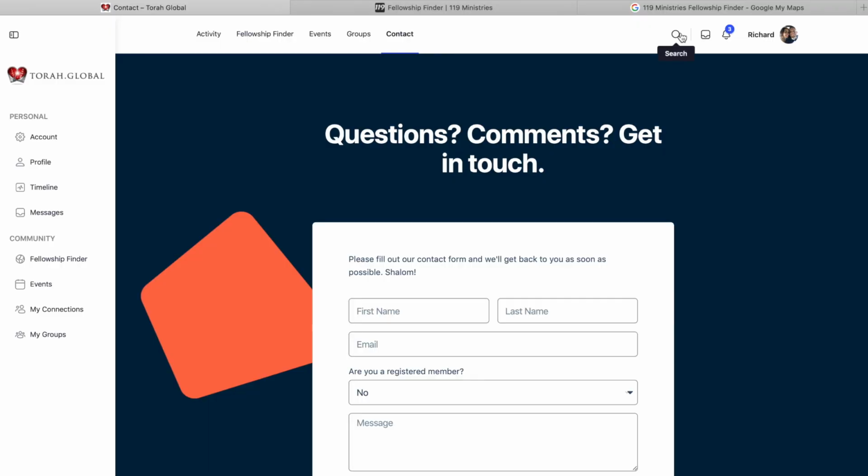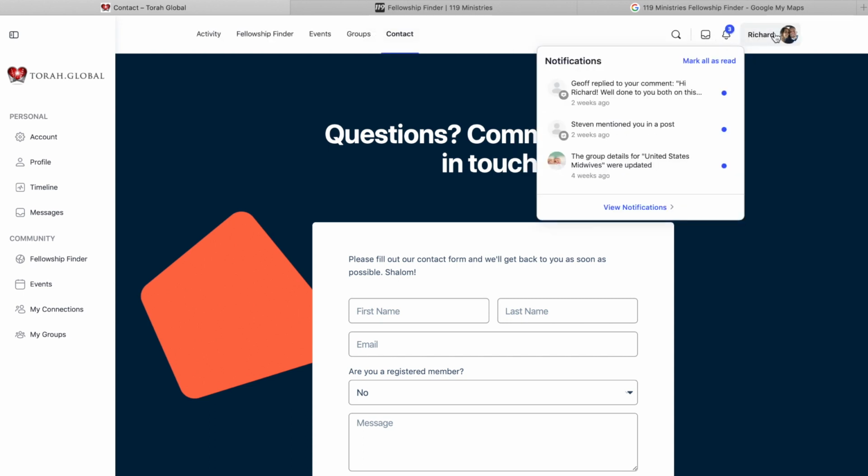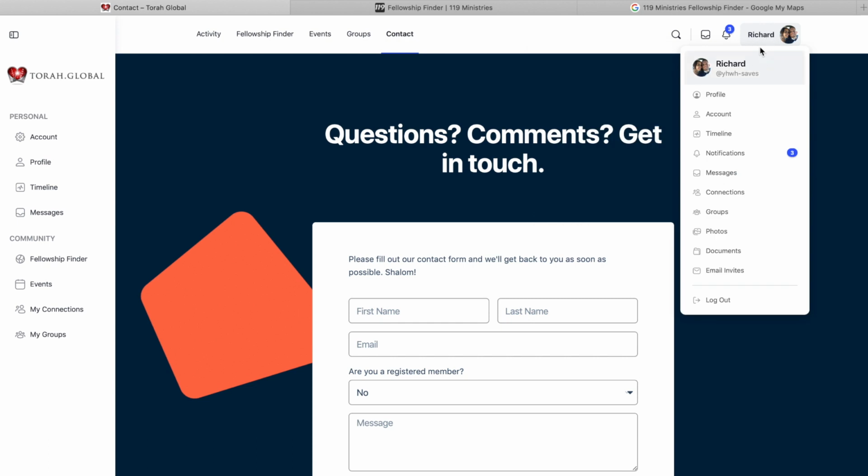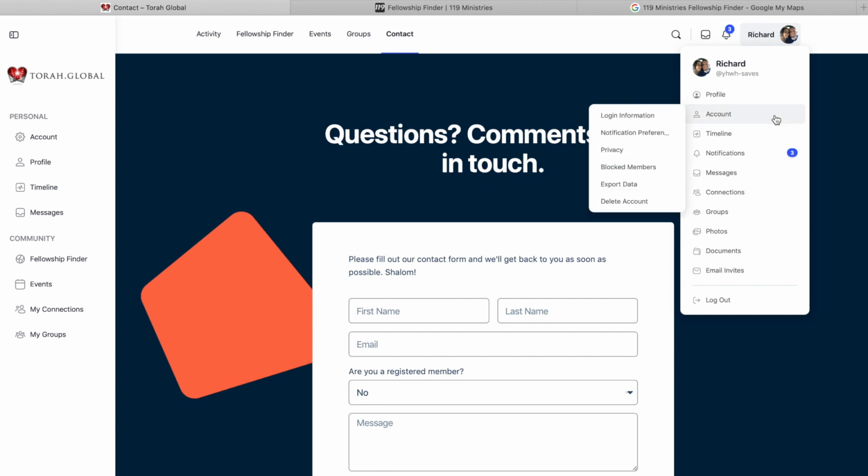So I've been striving for something meaningful to do with my time, and hopefully this is meaningful to others. Other than that, we've got a search, if you want to search the whole site. And messages again here, and notifications, which I've already gone over. Now this icon here with the name and picture, this is very similar to what's on the left. So profile, account, timeline, notifications, and it goes on. So hopefully that shows some of the main differences here between Torah.Global and 119 Fellowship Finder.